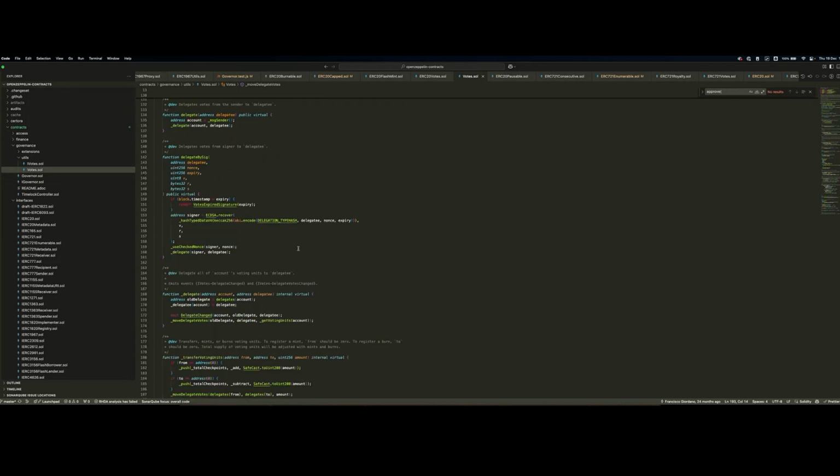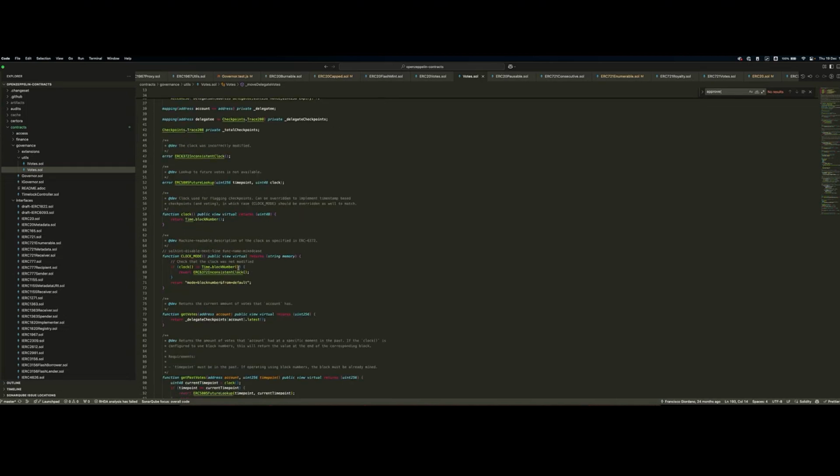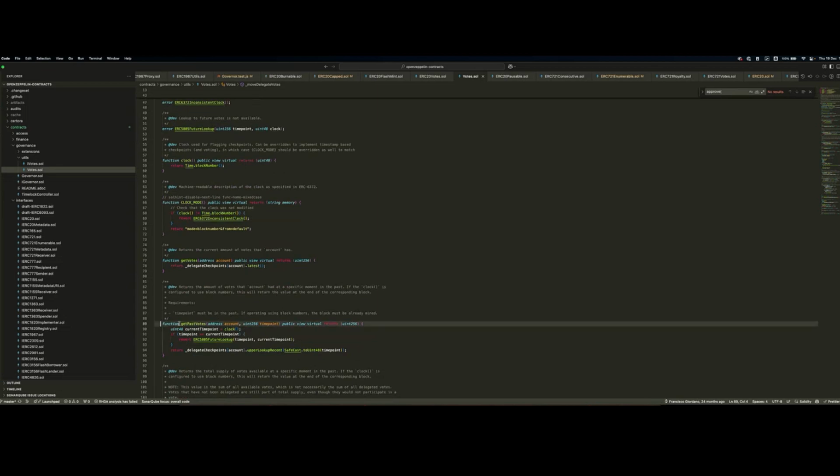And the getters used, for example, in the vBetter DAO, are getPastVotes, which allows us to know what the voting power was at a specific time point, at a specific block. And you can also use getVotes, which is a generic, simplified one that simply returns what the current voting power is, so the latest checkpoint.